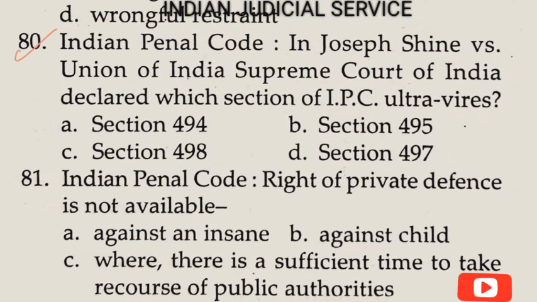Question number 80. Indian Penal Code, in Joseph Shine versus Union of India, the Supreme Court of India declared which section of the IPC ultra vires? So the Supreme Court declared section 497 ultra vires. So answer here is option D, and 497 is related to the offence of adultery, so against the husband. So clearly answer here is option D.